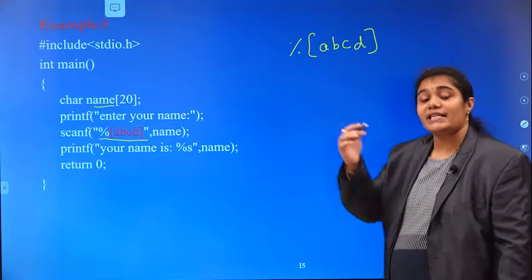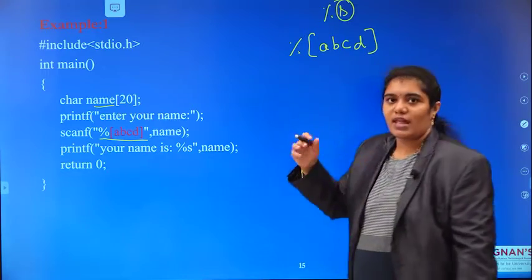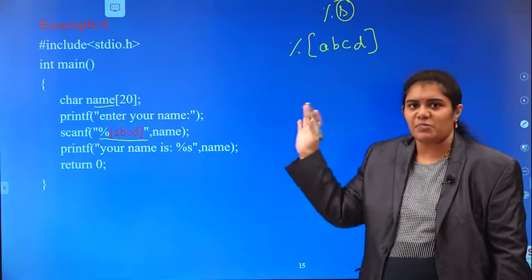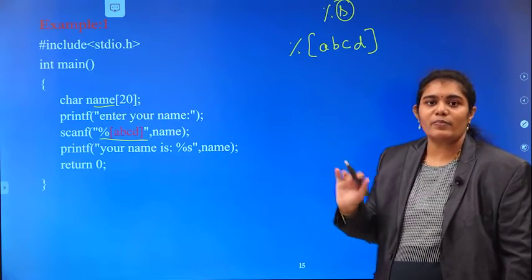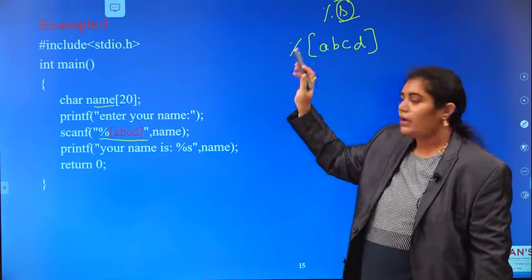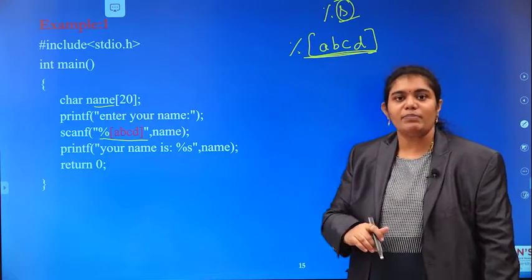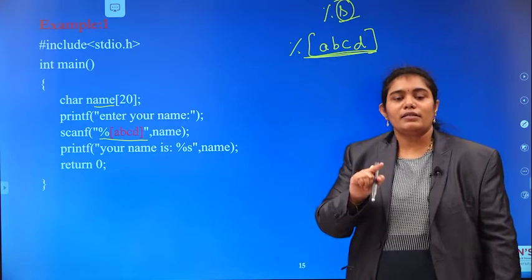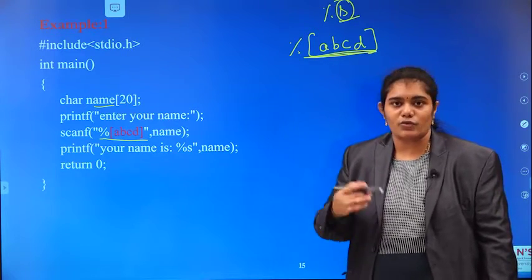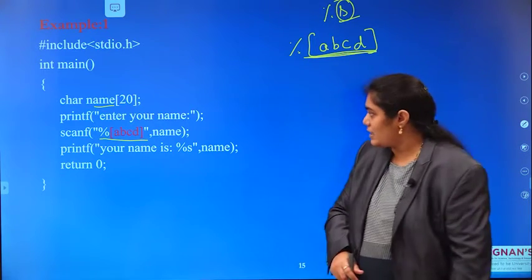Normally if I want to read a string, what should I give? Percentage S. S means a string that may be from capital A to capital Z or small a to small z, or whatever it may be, any special symbols. All the symbols available in our program. So percentage S means any symbol. But here in this search set, what are we providing? A, B, C, D. That means your input should consist only of letters A, B, C and D. If you try to provide any other characters, those will not be considered.